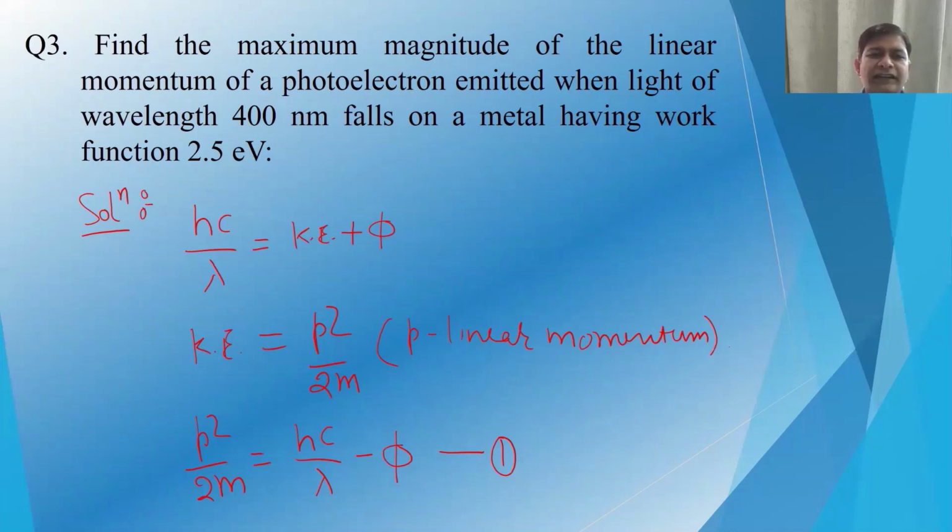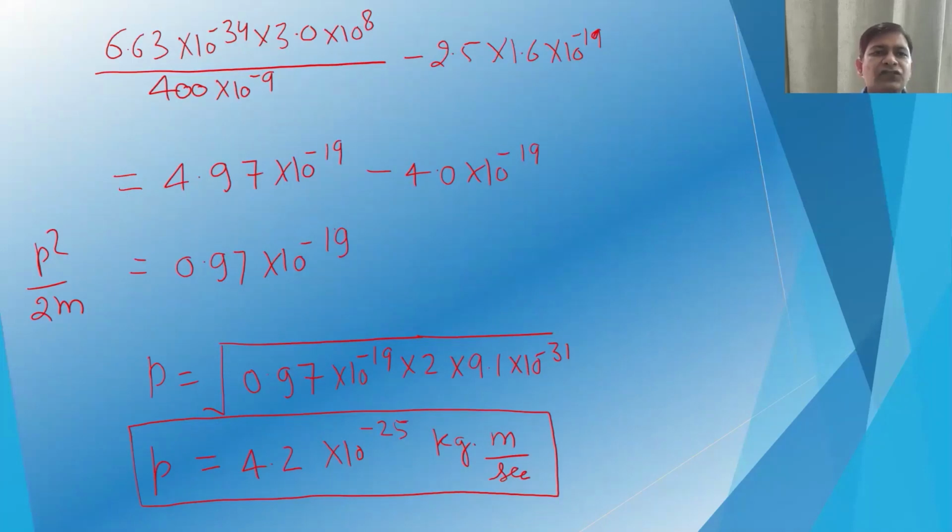We know that the kinetic energy of the photoelectron may be represented in terms of linear momentum, so p squared divided by 2m. So the kinetic energy, which is p squared by 2m, will be hc by lambda minus phi. We can call this equation 1. We put in all these values: Planck's constant, speed of light, and the incident wavelength of 400 nanometer, which we convert into meter, and the 2.5 work function, which we convert into joule.